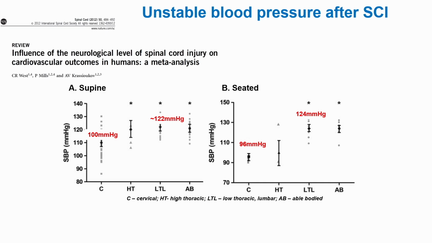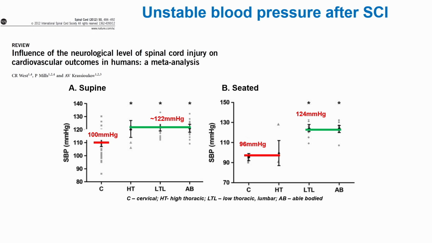This is reality. And on this slide, we're presenting data, a combination of results of multiple studies around the world, where we analyze what is a typical arterial blood pressure in people with different levels of spinal cord injury in comparison with able-bodied individuals. You see on part A, when a person is supine, arterial blood pressure in a person with spinal cord injury, particularly cervical, as you see C, is very low in comparison with a mid-thoracic level of injury, low lumbar region, or able-bodied individuals.